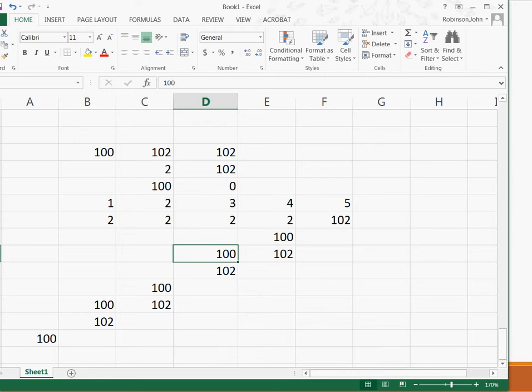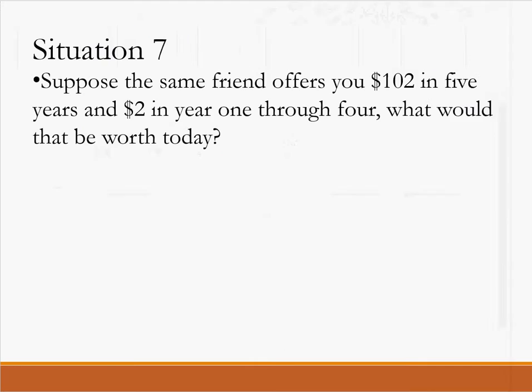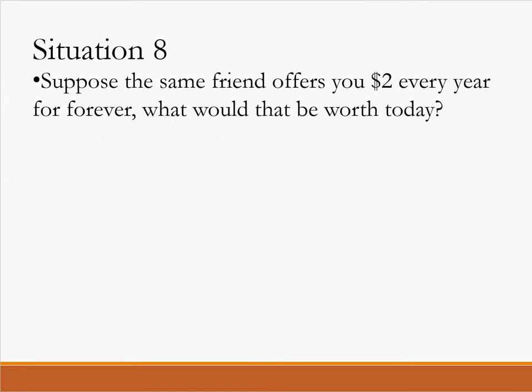And there was nothing about this logic that changed as we added years. No matter how many 2's we add, we're always going to be worth 100 at the start of the year. And so naturally, if I have $2 every year for forever, this is going to be worth $100.